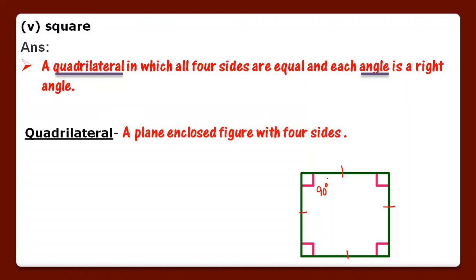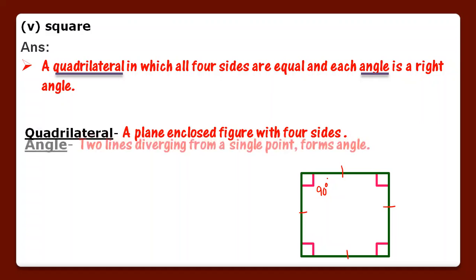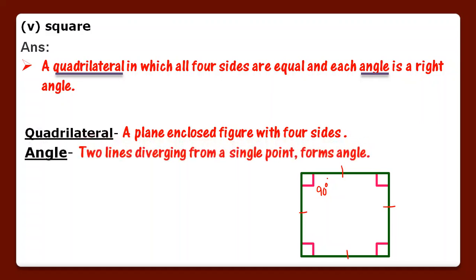Terms to be defined are quadrilateral and angle. A quadrilateral is a plane and closed figure. एक closed figure है जिसमें चार sides होती हैं, that is a quadrilateral. And angle we have discussed, two lines diverging from a single point. एक single point से जब दो line diverge करती हैं, split होती हैं, तो वो बीच में जो बनाती हैं, that is an angle. So in this way these two questions are done.